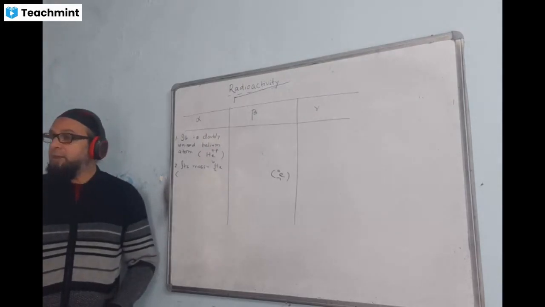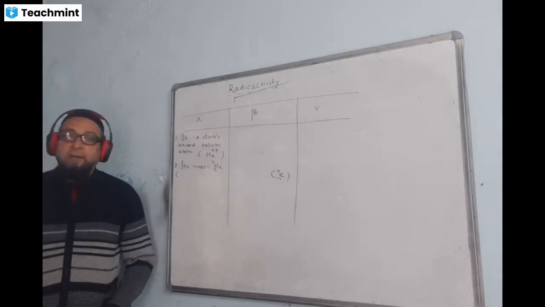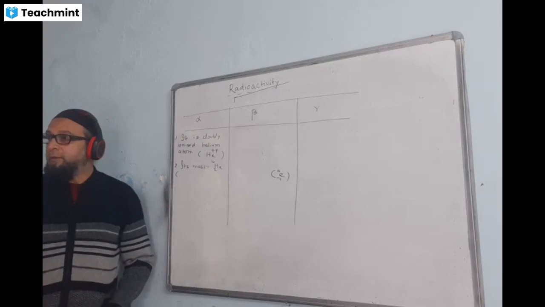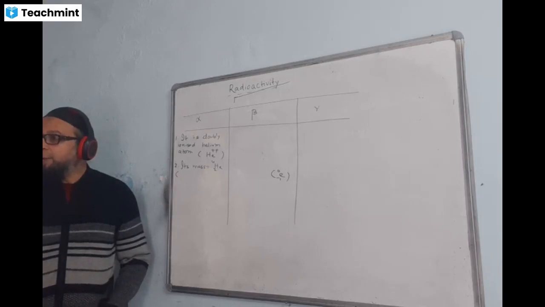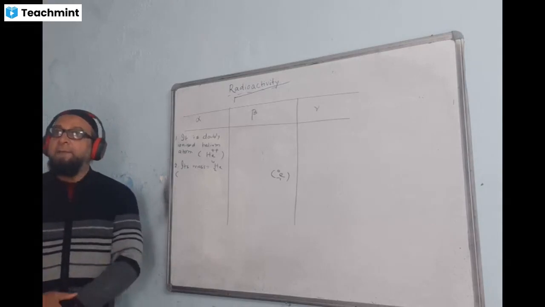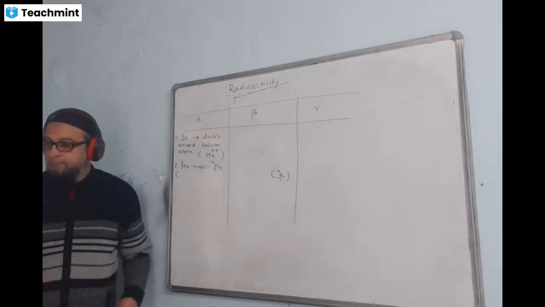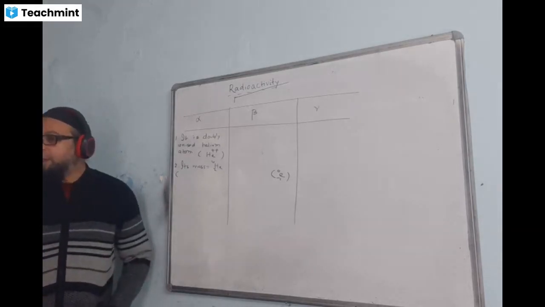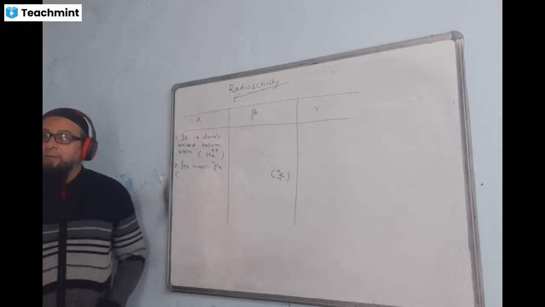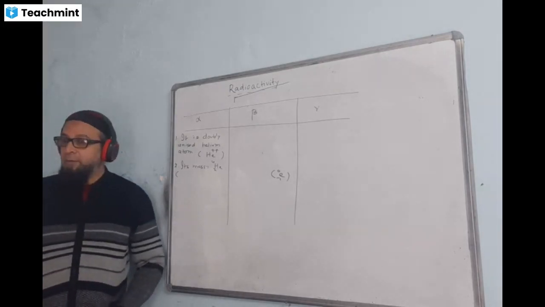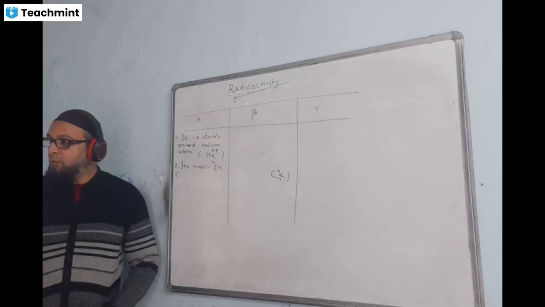Next, alpha has low penetrating power. Beta has higher penetrating power. And gamma has the most penetrating power, the most harmful.